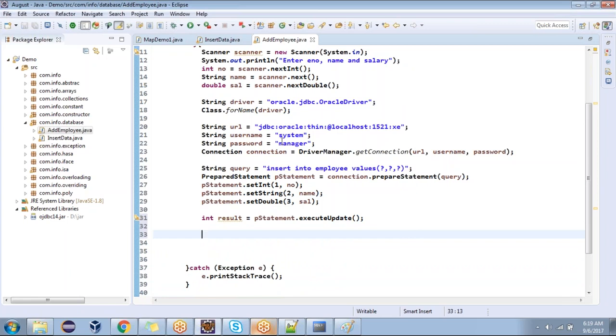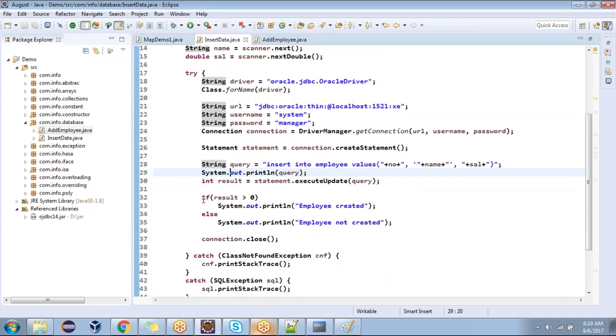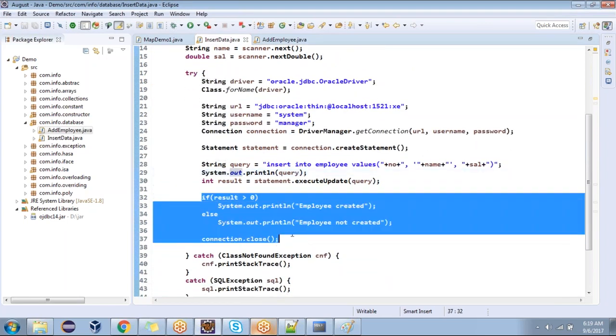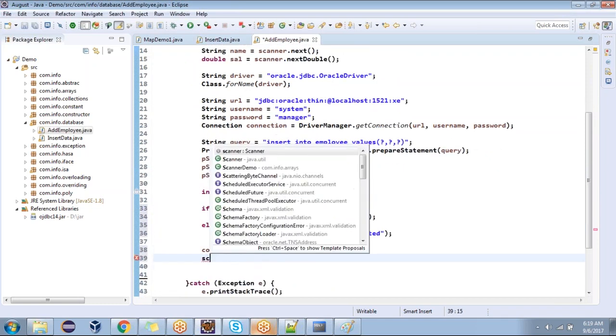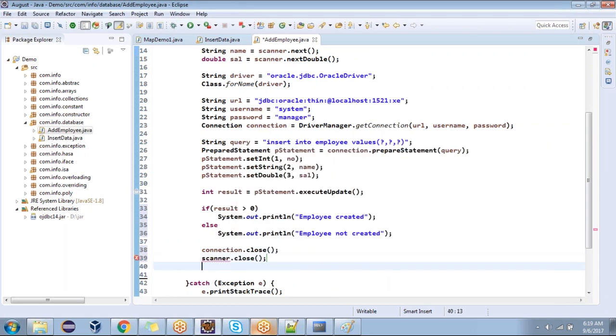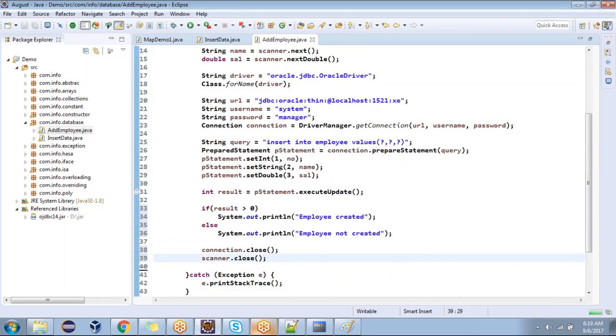Okay? It's about executing the query. Which one is better? PreparedStatement or Statement? PreparedStatement. Okay, it's not always true. Are you following? Go with the prepared statement if you want to execute the same query again and again, frequently. Otherwise, better go for Statement only, because Statement will give more performance than the prepared statement. But it takes large memory. Are you with me?